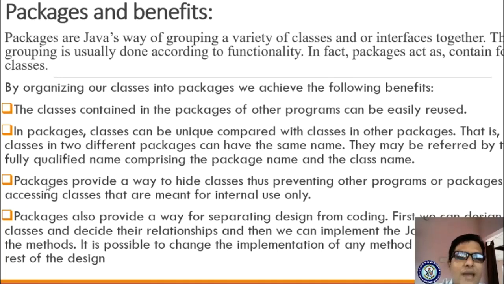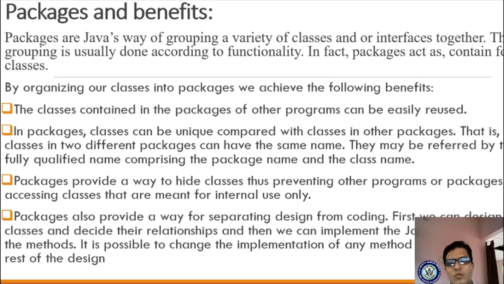Okay, packages provide a way to hide classes, thus preventing other programs or packages from accessing classes that are meant for internal use only. So by using these packages, I am hiding my classes and my programs.